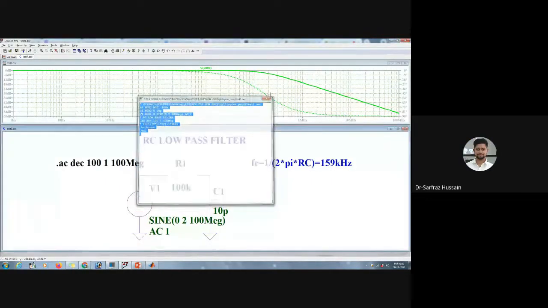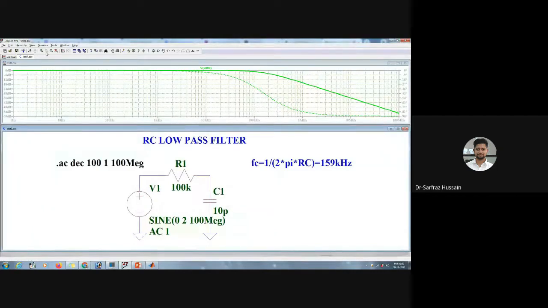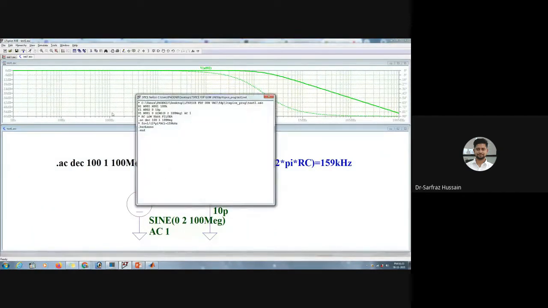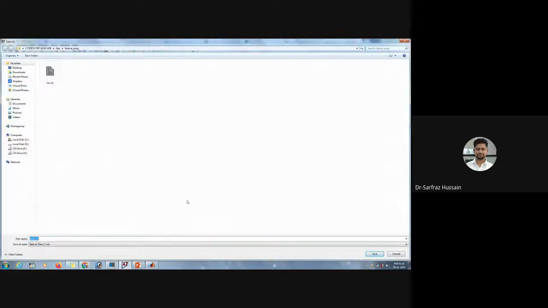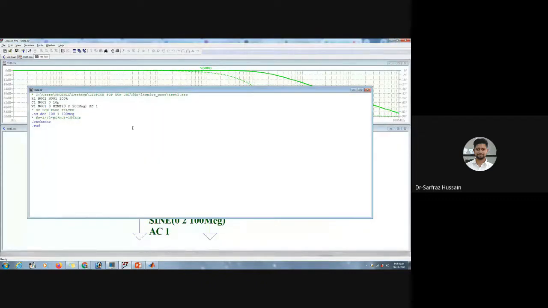Suppose for this particular circuit, I go to View, I click on Spice Netlist, and I select this particular netlist. I right click on this one, then I click on edit as independent netlist. When I click on this, I get an option to save this particular circuit. It will be saved as a .cir file. So let me save this one. Once I save this, I get an editor tool in this form.